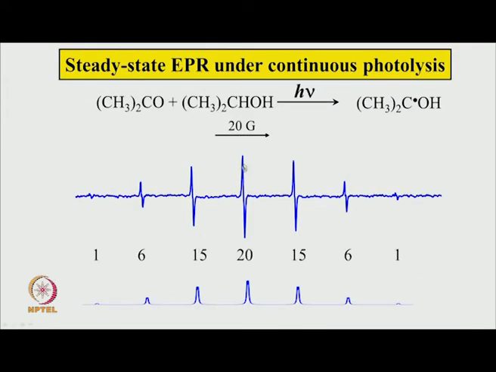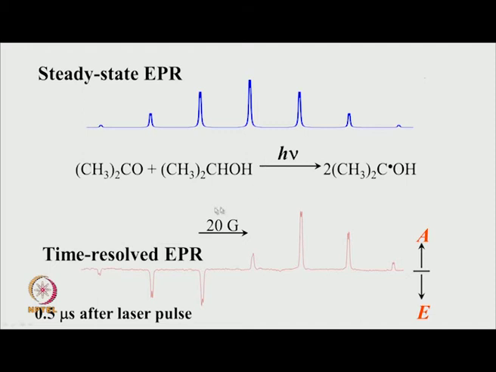The example that we saw earlier in steady state photolysis, acetone and isopropanol, gives the absorptive spectrum of this kind. This is the derivative signal, but if we imagine that this is the way the absorptive signal is, this experiment using time resolved spectroscopy gives a completely different type of signal intensities. This is the steady state spectrum, here the time resolved spectrum. You see how some of them are emissive, some are absorptive, and the doublet signals are seen much more clearly here. So, naturally something unusual is contained in this time resolved EPR spectroscopy.